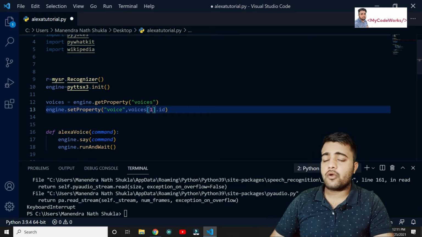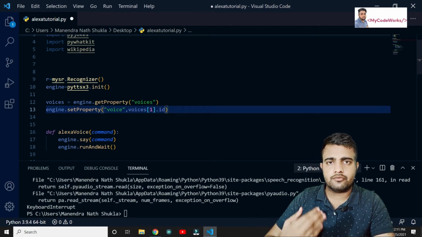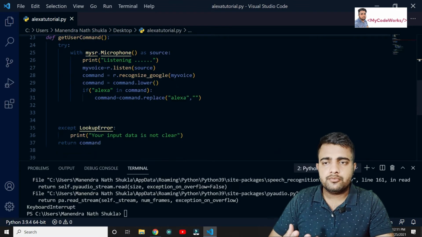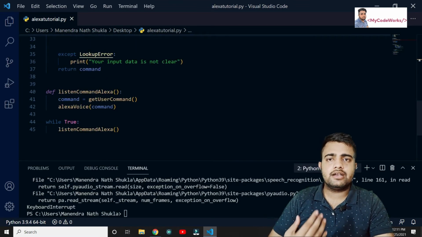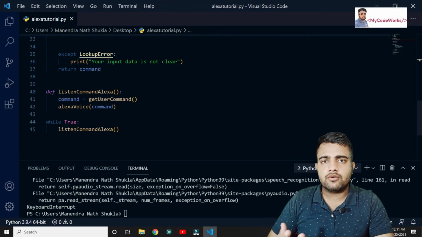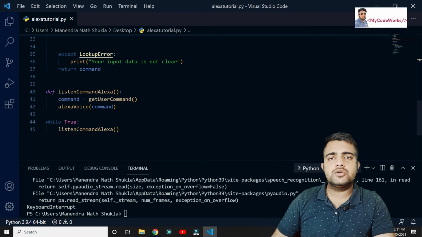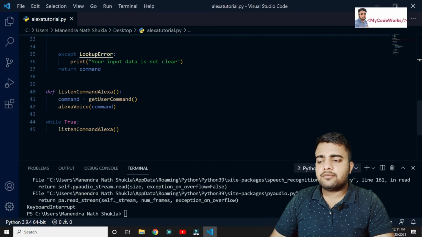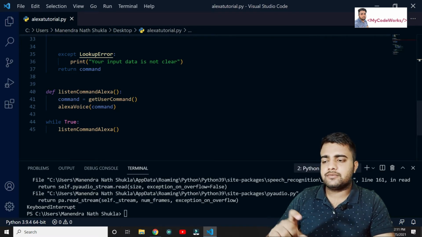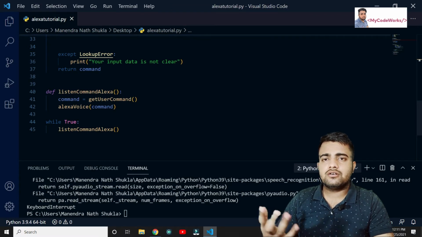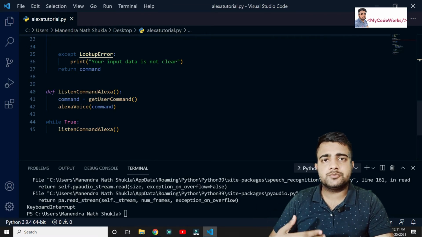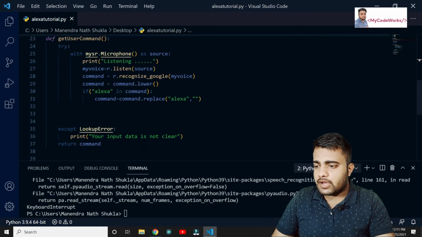Now we are able to read the user's voice input and convert it into a string, and whatever command we receive from the user, we are able to convert the response into speech, right? So almost we have completed things. Now it's just a set of manipulations we are going to do here for dealing with the command and the response for the particular command, right? As you can see, almost everything is completed.